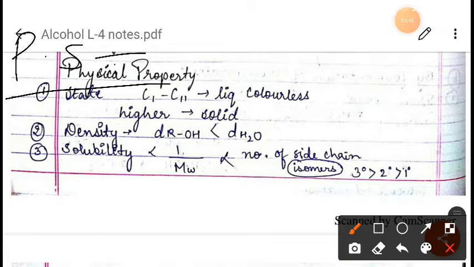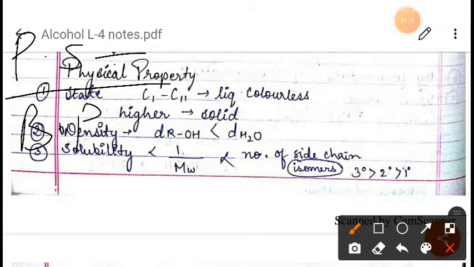Next is boiling point. The boiling points of alcohols are much higher than their corresponding aliphatic hydrocarbons or halogen compounds.